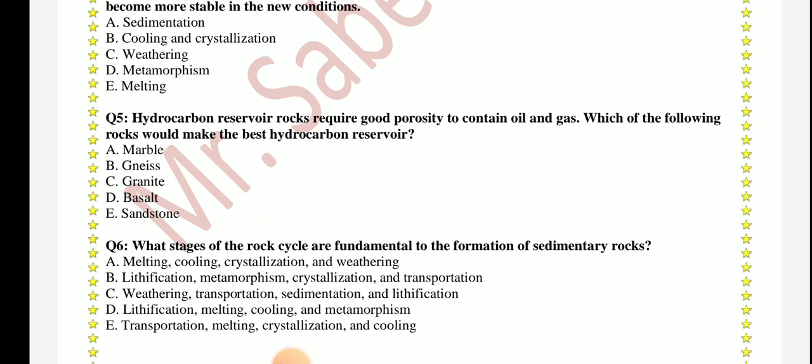I think the hydrocarbon needs a porous rock, and the porous rock must be sedimentary rock. Marble is metamorphic. Gneiss is metamorphic. Granite is igneous rock. Basalt is igneous rock. But sandstone is a sedimentary rock. So the best answer for this is sandstone, E.